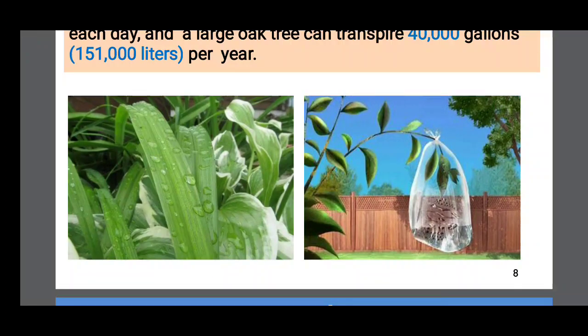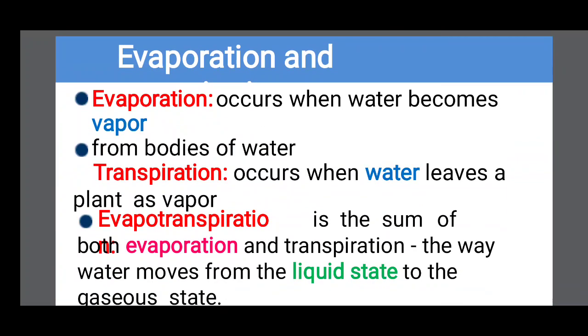This is one experiment. You see the maize leaves having droplets of water. At the same time, you can see the carry bag around the leaf. You see some water in the carry bag due to the evaporation. Evaporation occurs when water becomes vapor from bodies of water. Transpiration occurs when water leaves a plant as vapor.